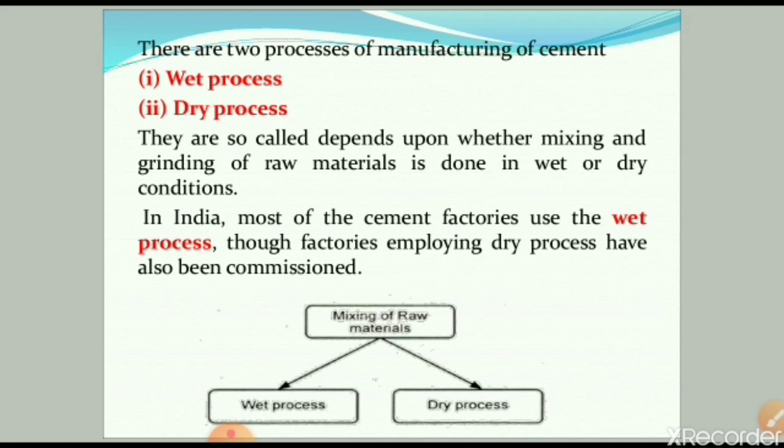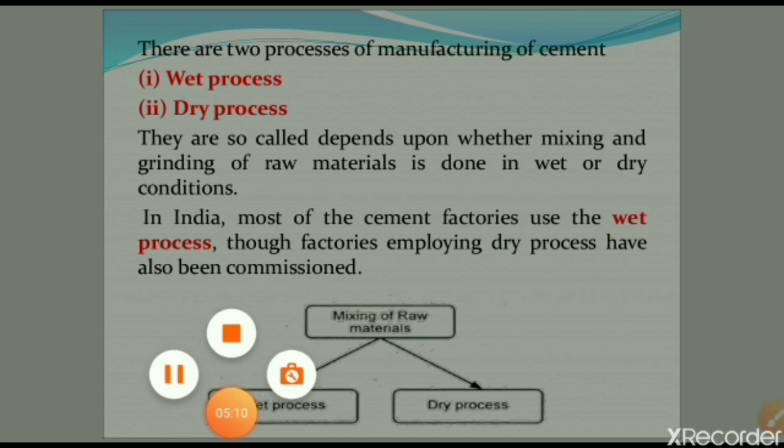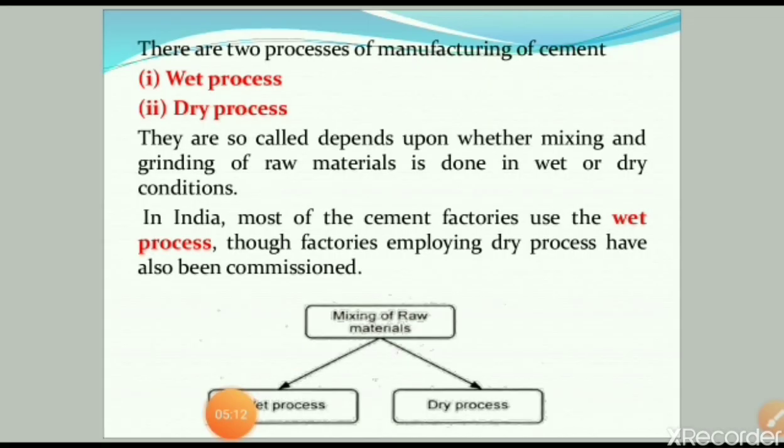In India, most of the cement factories use the wet process, though factories employing dry process have been commissioned by the government of India. The dry process requires much less fuel as the materials are already in the dry state, whereas in the wet process, the slurry contains about 35 to 50% of water, and for drying this water from the slurry, we thus require more fuel in wet process.